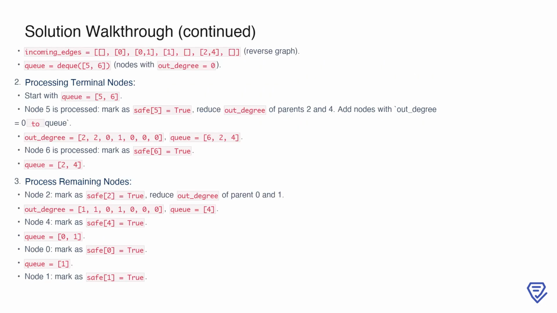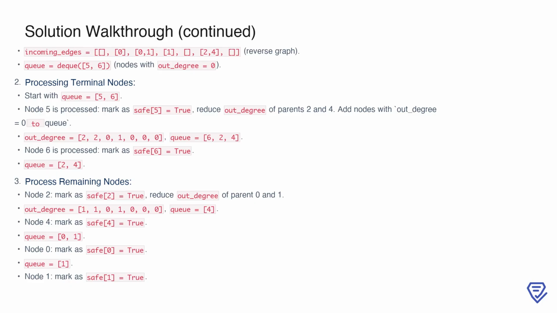Next, we construct the reverse graph, where the direction of each edge is flipped to point back to its parent nodes. For example, node 2 in the original graph has outgoing edges to nodes 5 and 6, so in the reverse graph, nodes 5 and 6 will have incoming edges from node 2. This reverse graph helps us track which nodes depend on others. We initialize a queue with terminal nodes, in this case, nodes 5 and 6, and begin processing them.